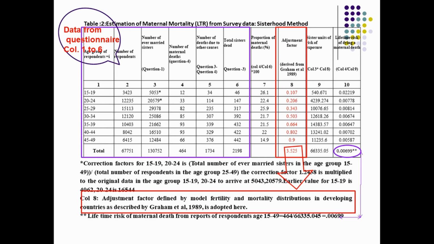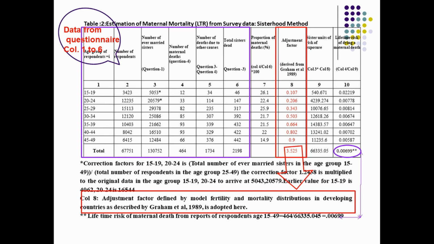Column number 4 is the number of maternal deaths, and column number 6 is the total number of sisters who have died. Therefore, that will give the proportion of maternal deaths, which multiplied by 100 will give you the percentages. Then for column number 8, we have to find out the number of children born to the women who are delivering, or sisters who are delivering.